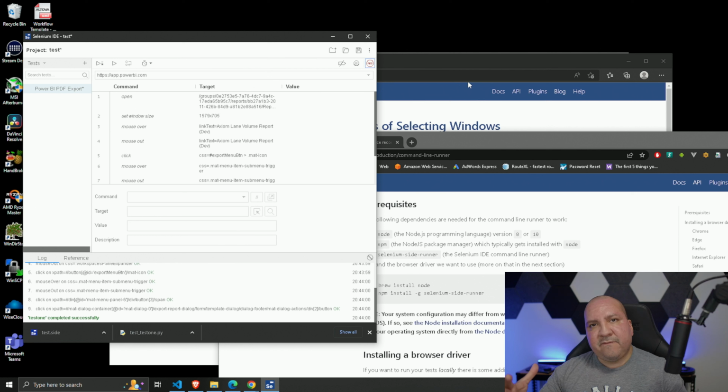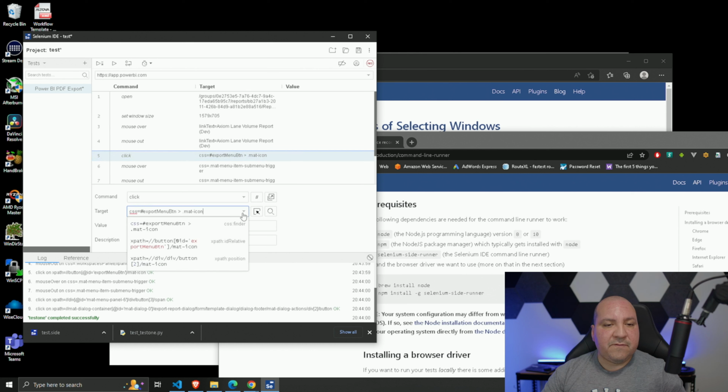Make sure that file gets published out to your workspace, and then from there we could write a script to automate it, to do exactly what I did. Now, coming back to this, if we take a look, we have all the steps: we open, resize, mouse over this and over this, click on this icon, and there are different targets you can specify.